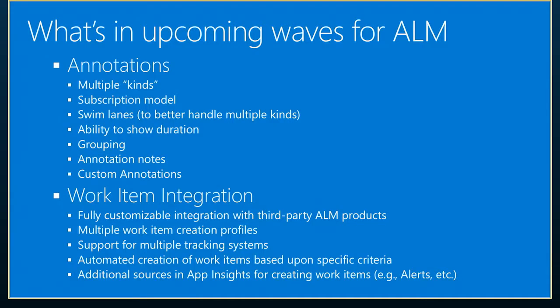Swim lanes. For me, this is something that's near and dear to my heart. We're hoping to have this actually very soon because as we have multiple kinds of annotations, as you can imagine, having them all in one line might make things a little on the noisy side. So we want to provide swim lanes so that you can put each kind of annotation in its own lane and decide what you want to show in each lane. And that way you can correlate different kinds of events that have been annotated and then correlate all of those things to your telemetry at the same time. That could be really key to understanding what's going on with a complex service or application.